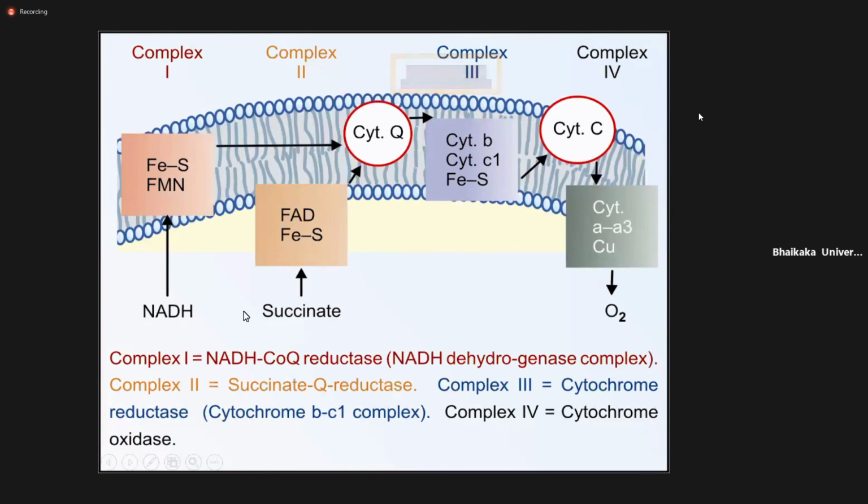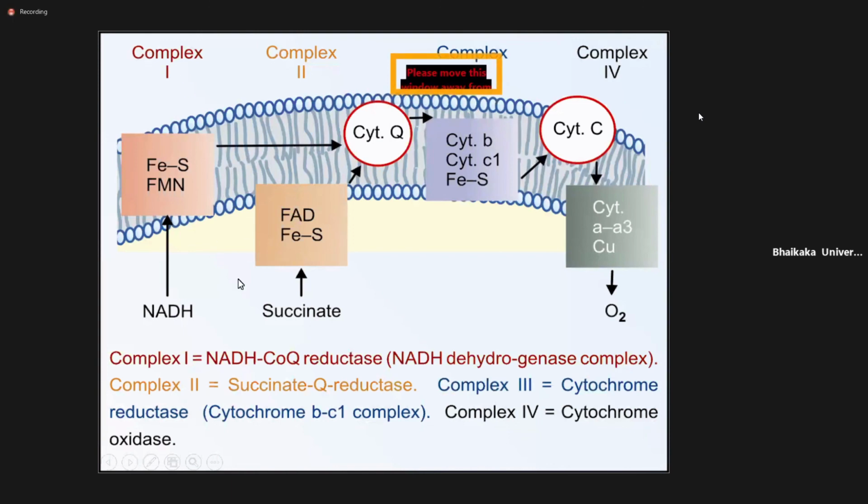But when succinate, that is FADH2, gives the electron to here, to here, to here, only 6 H plus go from inside to outside, because these 4 H plus protons will not be transported, since succinate gives the electron from complex 2 directly to complex 3. So there is no involvement of complex 1 in the case of succinate FADH2. So here 4 protons will not be transported from inside to outside.